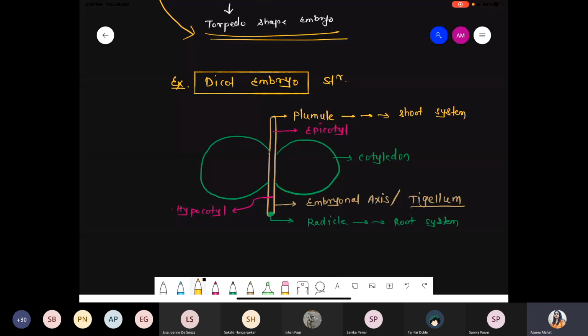Axis means what? Like we say a stem: on this stem the axillary bud, apical bud, leaves and branches are present. Similarly there is one axis, the embryonal axis, also called the tigellum, and on that tigellum, on the basis of their site or area, different parts get developed. Okay?